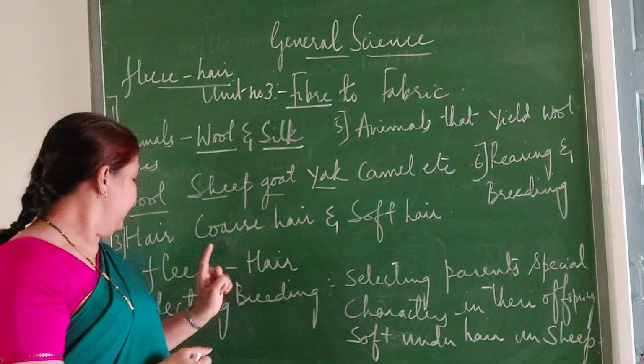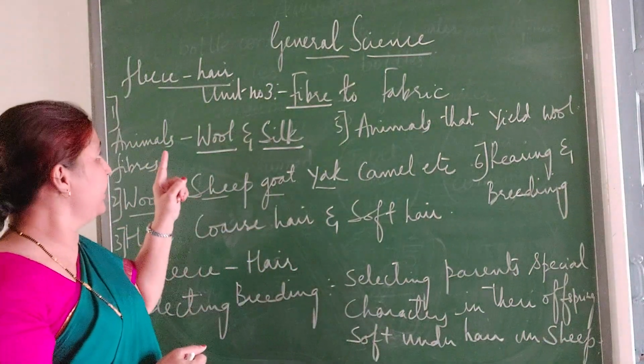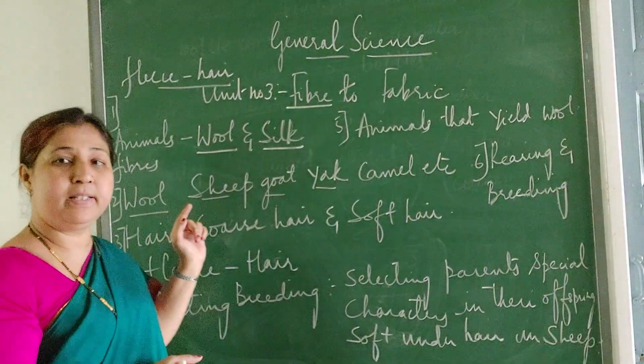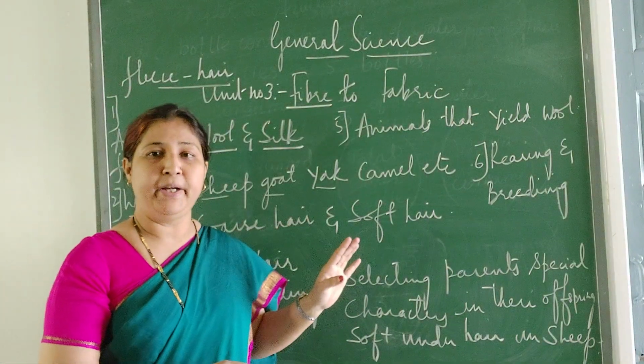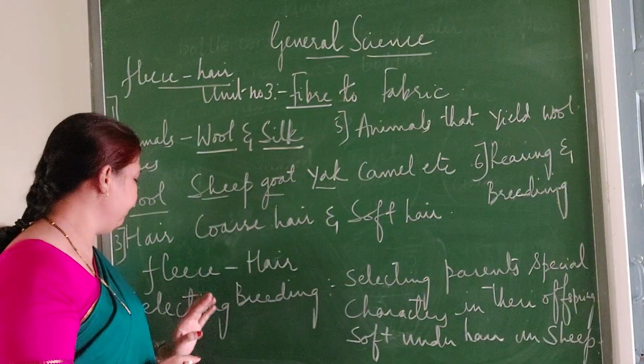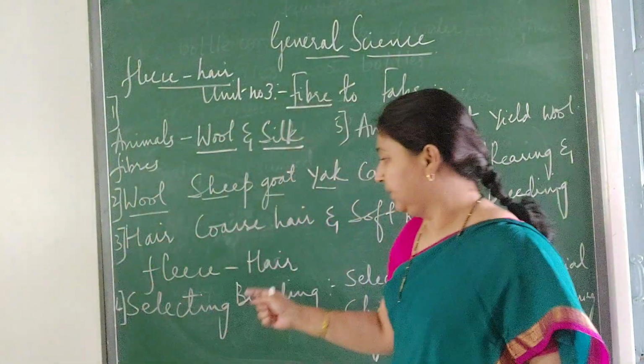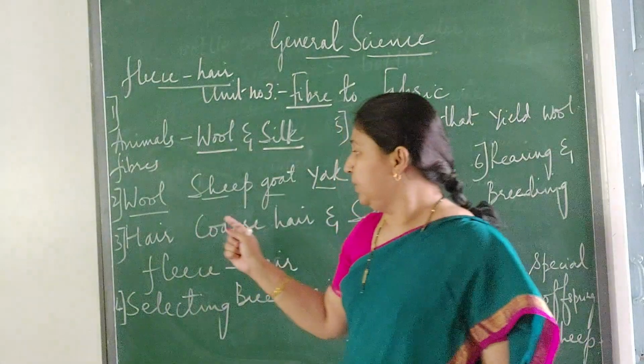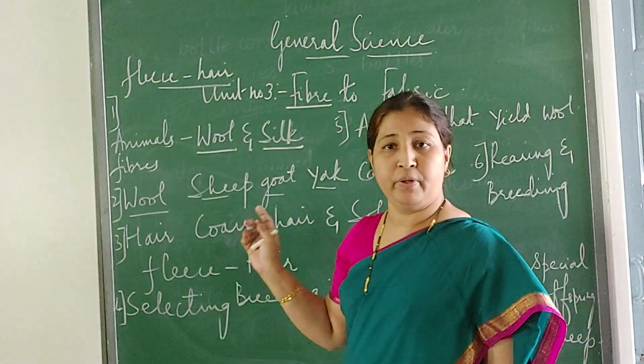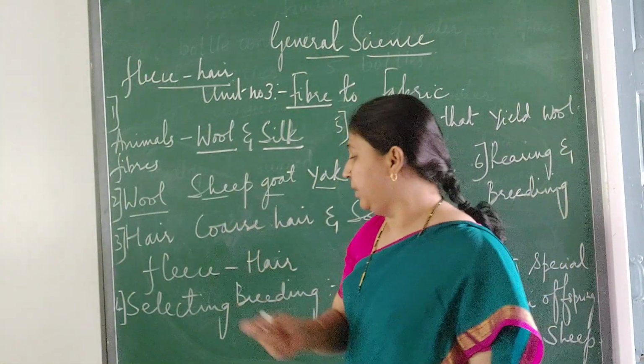So like this, hair is of two types. One is coarse hair and another one is soft hair. So woolen is made only from the soft hair. Now, for what type of sheep are reared, or how we get the wool from the sheep, first of all...